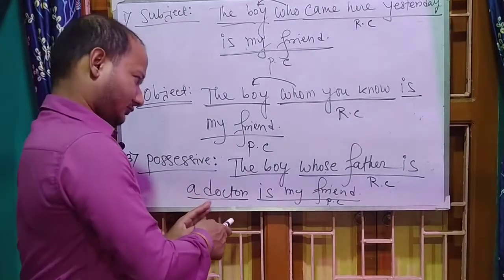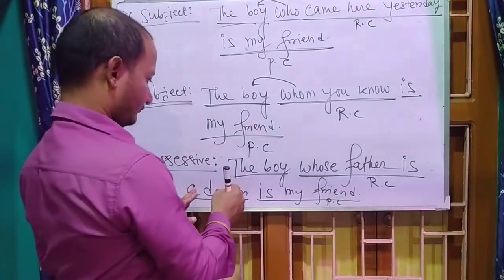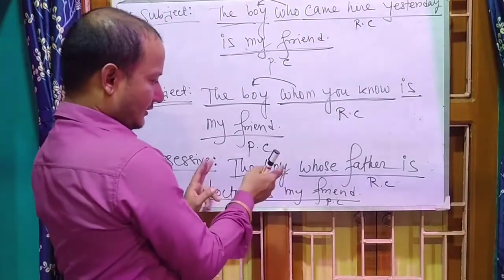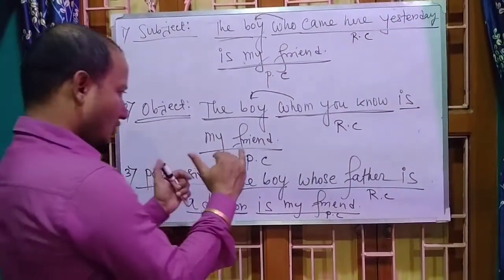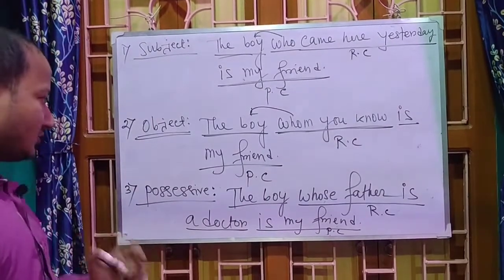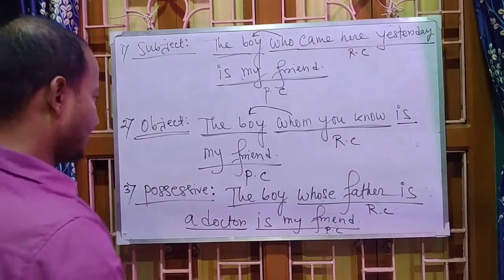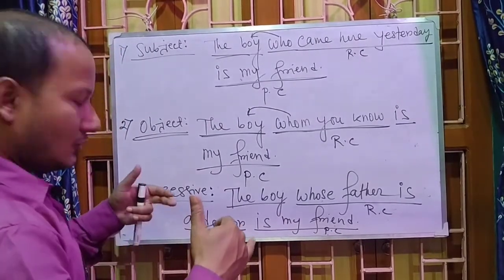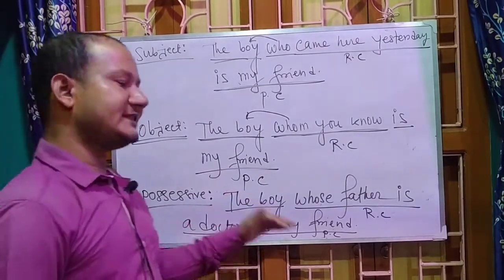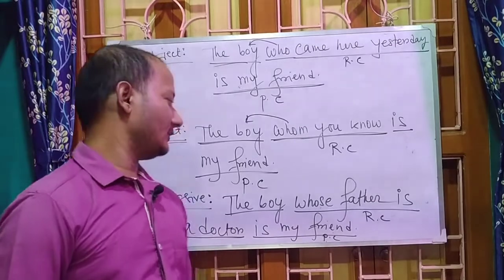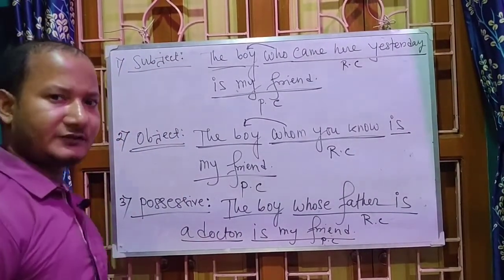So doctor is related to the boy's father. So there is a possession. Whose father? The answer is the boy's father. So whose father? The boy's father. It is indicating a possession. Not my father, the boy's father. Do you understand? I hope, dear students, you understood.